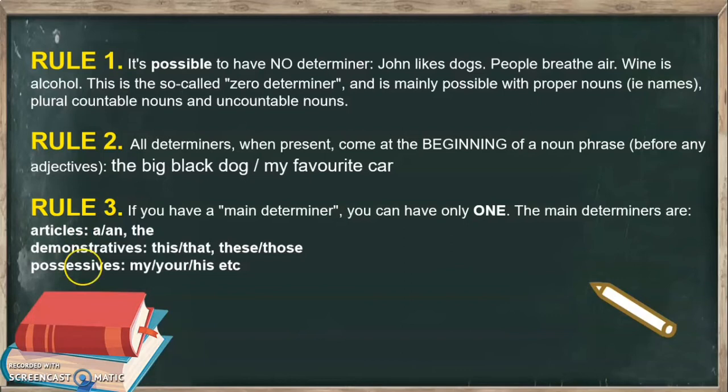It means if you have an article in your noun phrase, you cannot have a demonstrative or possessive. If you have a demonstrative, there should not be articles or possessives. If you have possessives, then no article, no demonstrative. Only one main determiner. I hope that's clear.